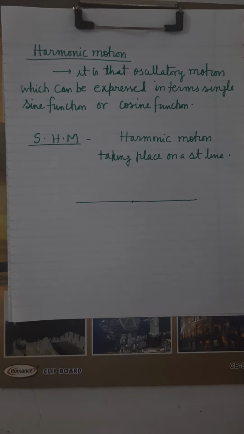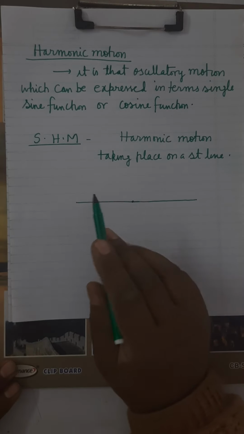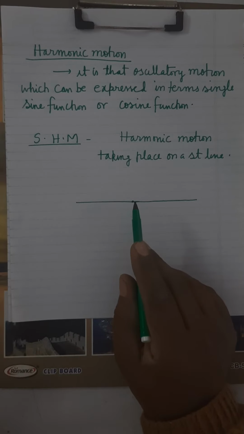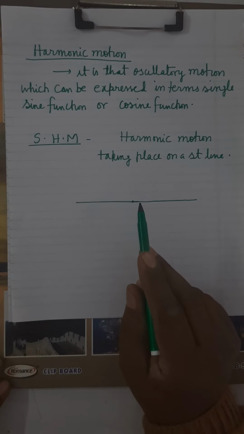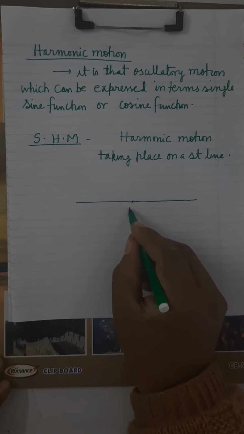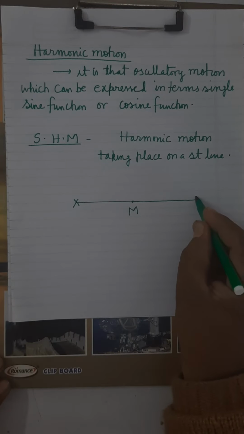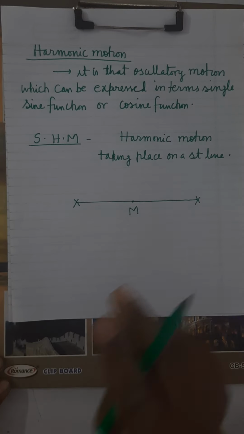So see here, what is SHM? It is a harmonic motion taking place on a straight line. It means in SHM, a body executes to and fro motion on a straight line about a mean position. This is the mean position, and the body is moving from this extreme to this extreme on this straight line.